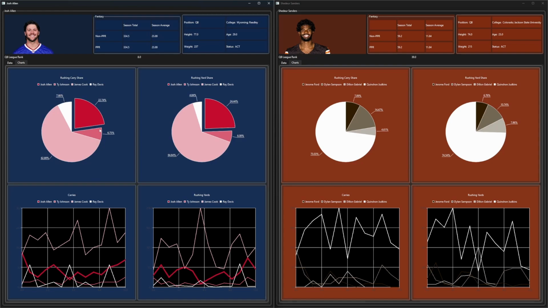Looking at the rushing share, you have Josh Allen at 22.7% of the rushing carry share and 24.4% of the rushing yard share. And then with Sanders, he doesn't quite rush enough to get on here. That means that he gets less than 1% of the team's rushing carry share and rushing yard share. And so right now, that looks like he does not impact the game very much.